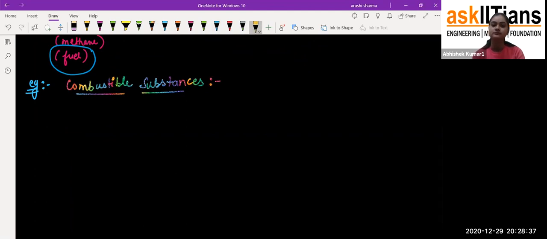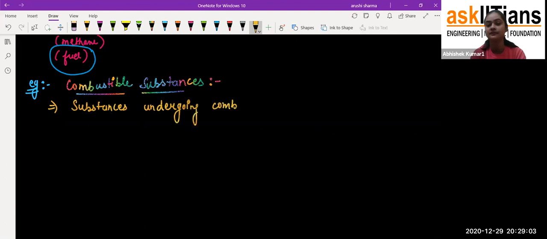From the word we can easily conclude that a combustible substance is a substance which can undergo the combustion process. Substances undergoing combustion are called combustible substances.